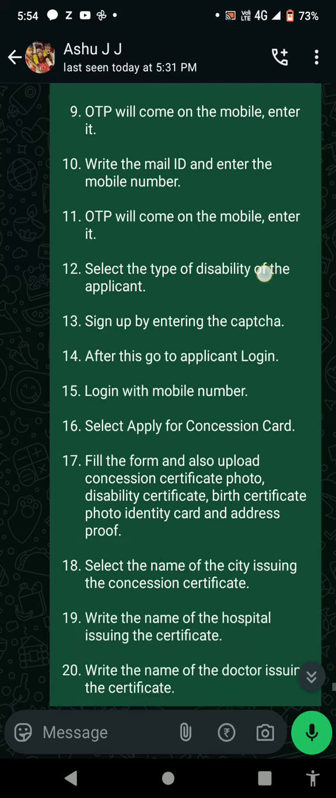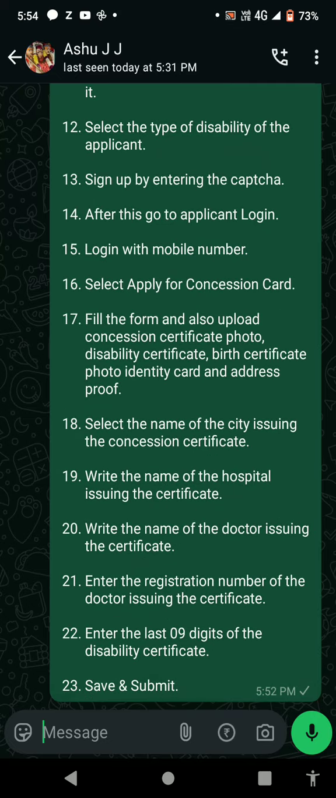Number 15. Login with mobile number. Number 16. Select apply for concession card. Number 17. Fill the form and also upload concession certificate photo, disability certificate, birth certificate, photo identity card and address proof. Number 18. Select the name of the city issuing the concession card.